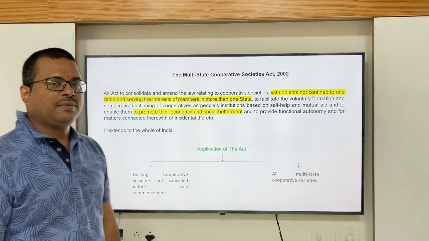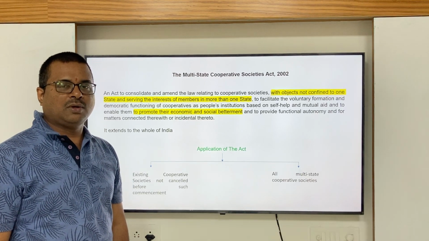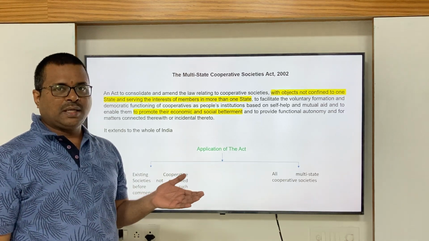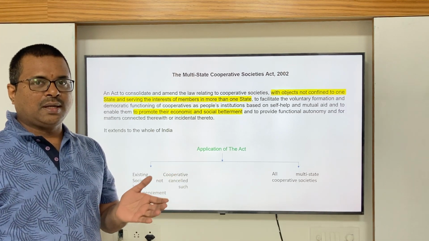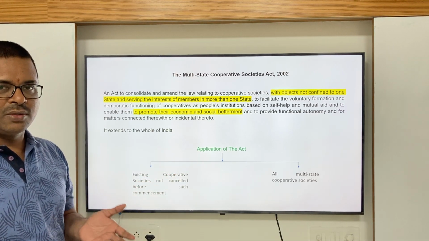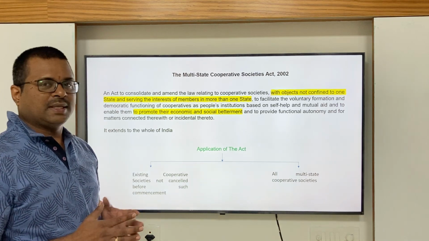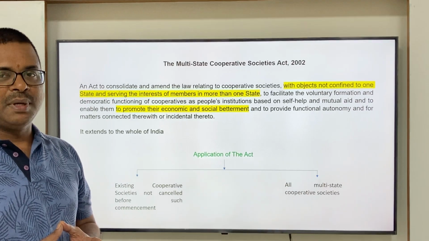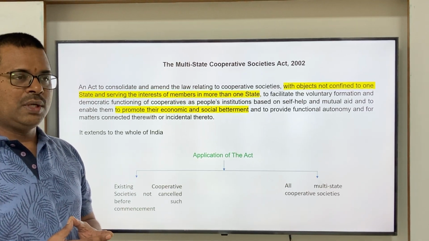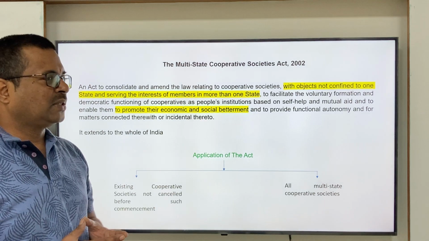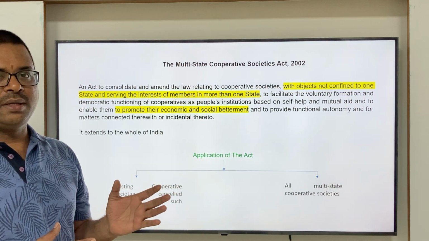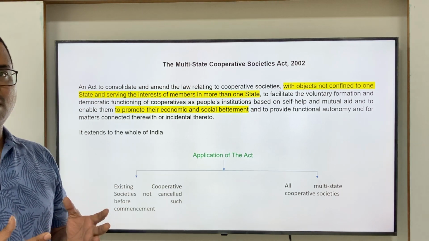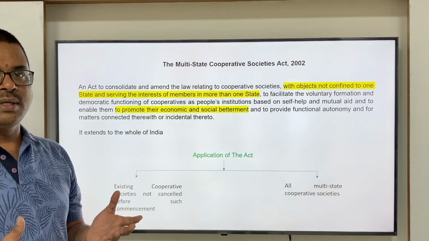In today's session, we will understand what is Multi-State Cooperative Societies Act and what is the registration process. The object of the Multi-State Cooperative Societies Act and any other cooperative society, state cooperative society, is the same. It is for the economic and social betterment of the members of the societies. The only difference is that the objects of a multi-state cooperative society are not confined to any one state, it is across many states or more than one state.